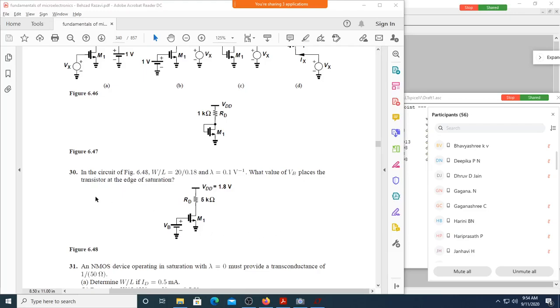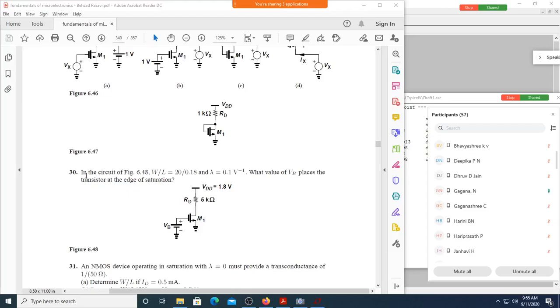You just read this problem number 30. In the circuit of figure 6.48, W by L is equal to 20 by 0.18 and lambda is equal to 0. Take it as 0. What value of VB places the transistor at the edge of saturation? Now it is a different question. Now you are asked to find the value of VB which puts the MOSFET on the verge of saturation, or edge of saturation. Correct? Yes, sir.